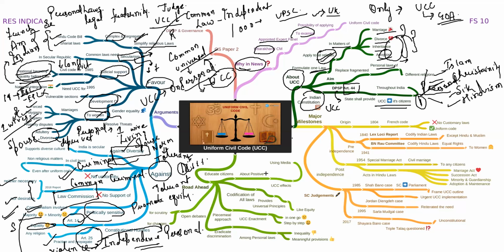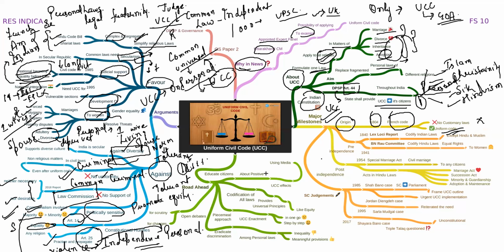After looking at this, let us see what the major milestones are. First, what was the origin of this particular concept? This origin can be traced back to the French Code, which was in 1804. There, they did not have any customary laws. There was a uniform code which was applicable to everyone.